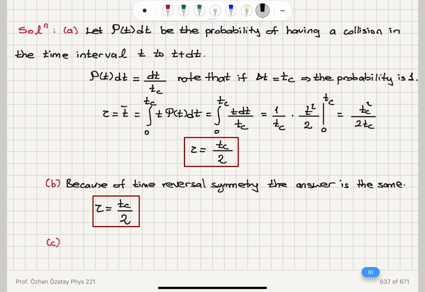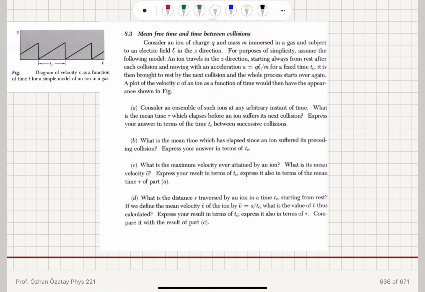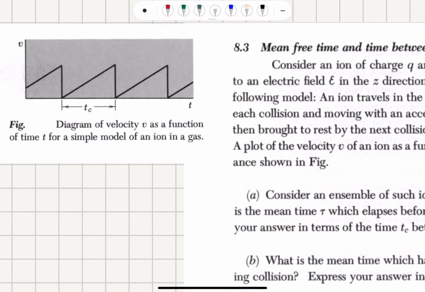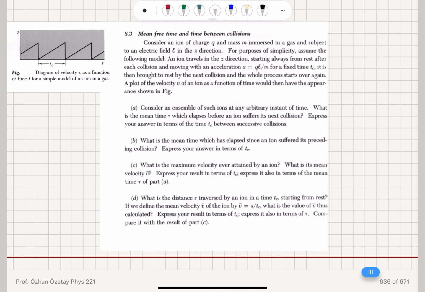Now, the ion experiences an acceleration in a time interval tc. You can see that the velocity is increasing in time. Velocity is a function of time. So it attains its maximum velocity, starting at t equal to 0, at time tc.